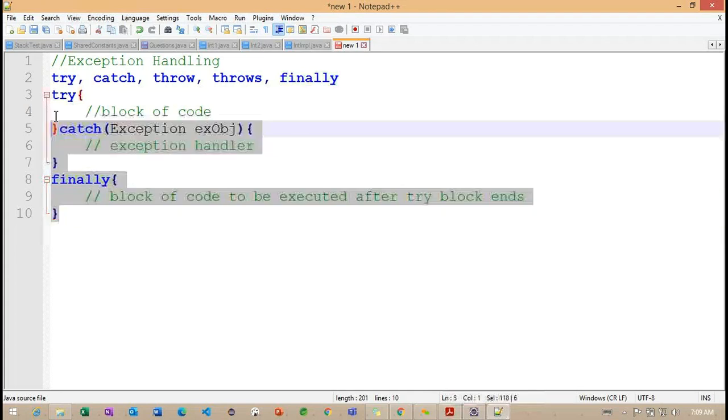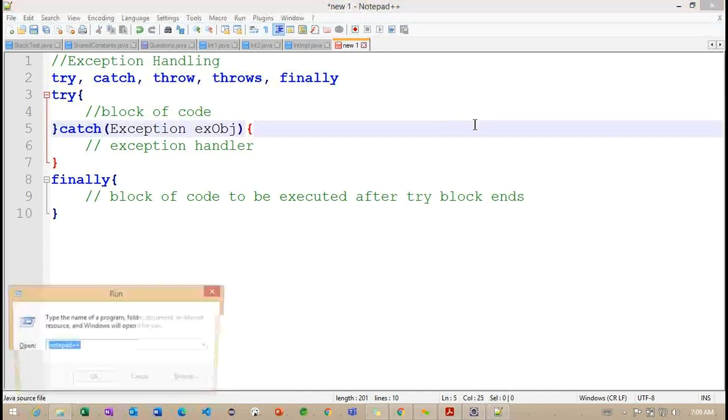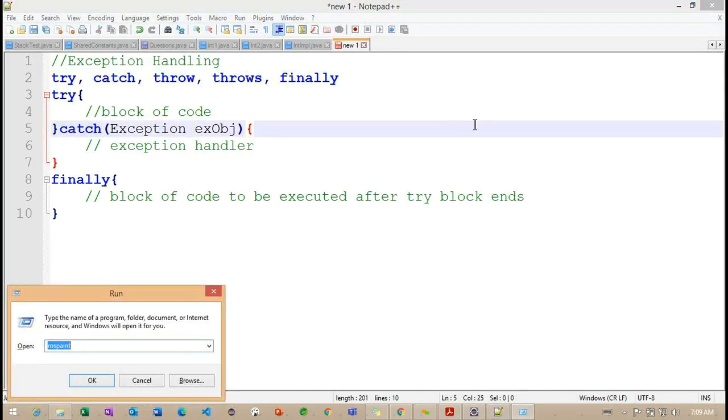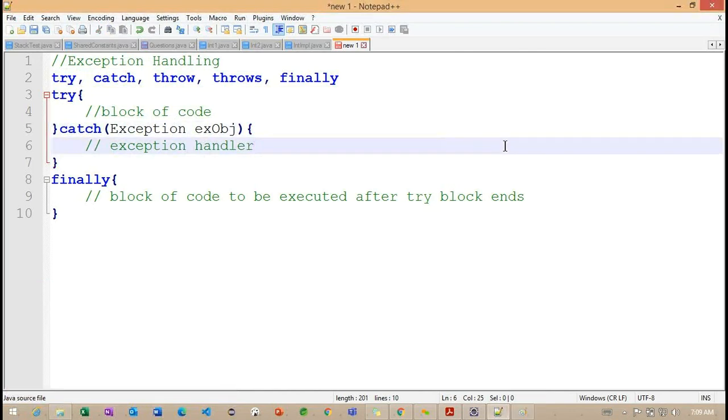We'll see a simple example using these 3 keywords first. Later we'll check these other 2 keywords, throw and throws. First, we now understand when we are going to get an exception, and once we get an exception, what exactly the Java runtime system is doing internally.